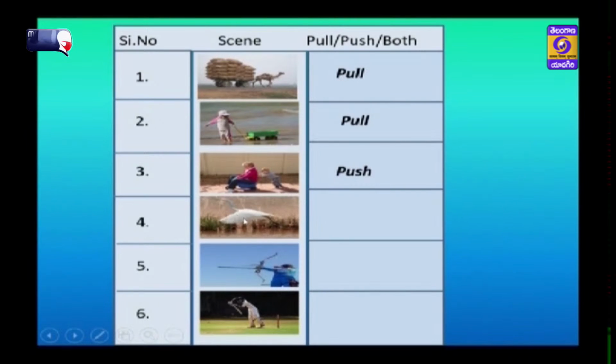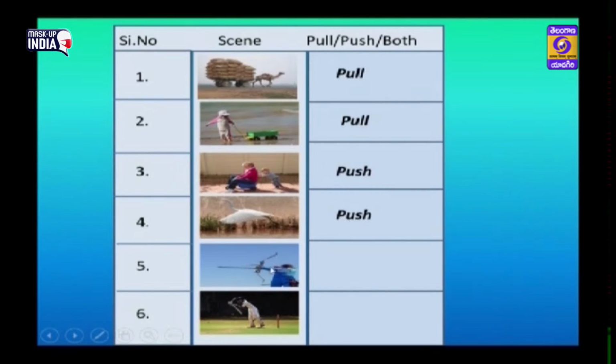Come to the fourth example. Here the bird is going to fly. To fly, the bird has to push the air in a downward direction with its wings. So in this action also push is involved.